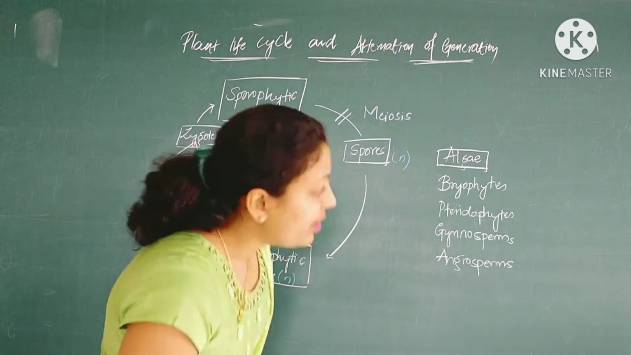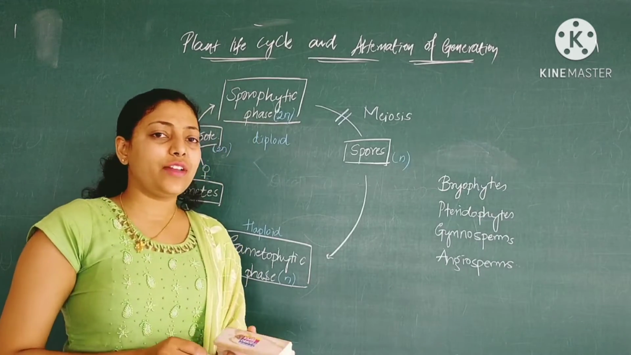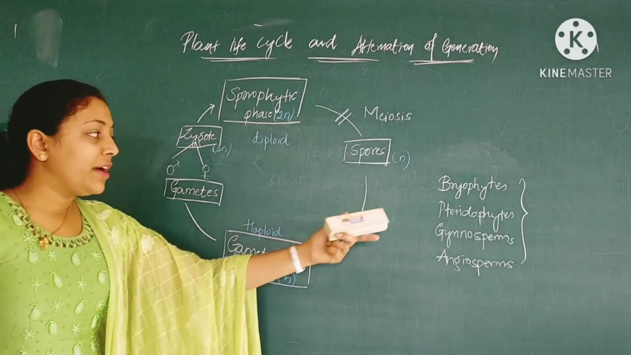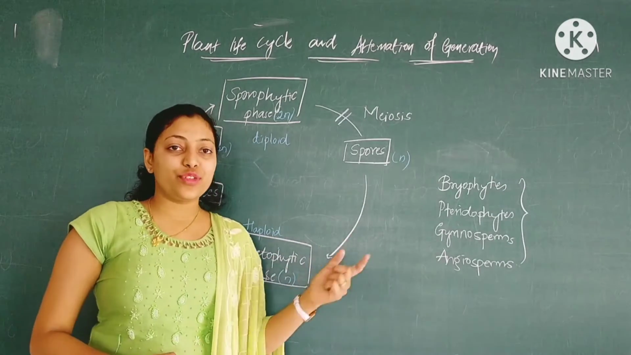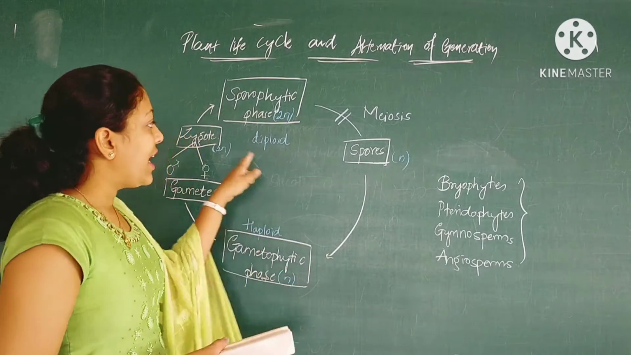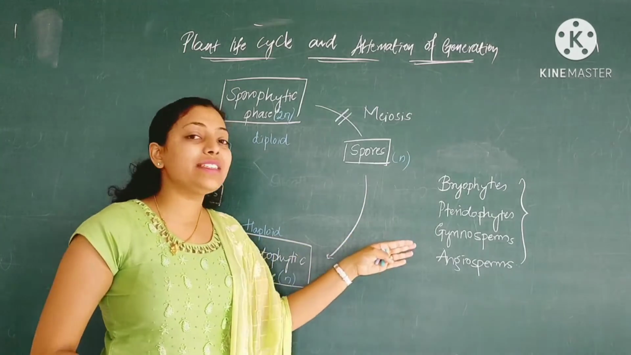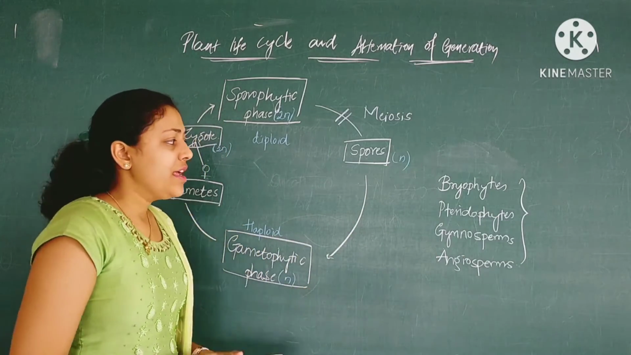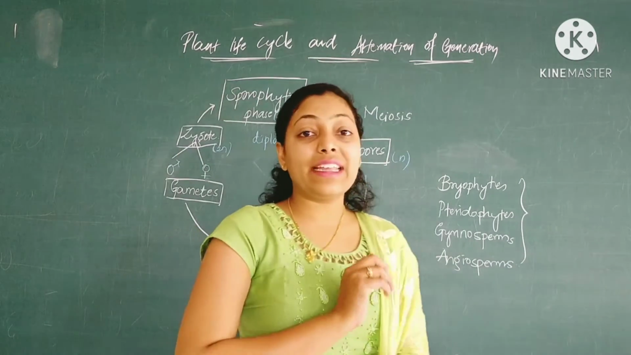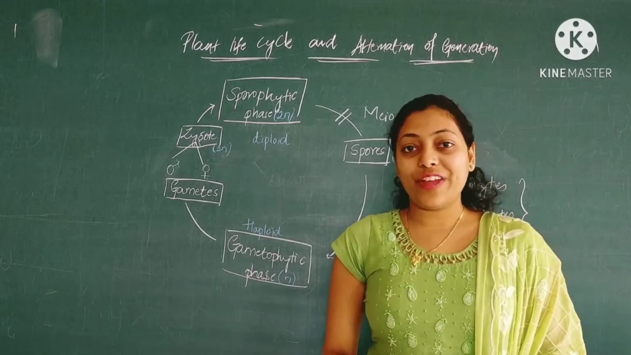But the life cycle which I have drawn on the board is the basic life cycle which you can remember. This life cycle is all about bryophytes, pteridophytes, gymnosperms and angiosperms. If you understand this cycle which I have simplified for you, then I assure you that you can write this complete answer on your own very easily.